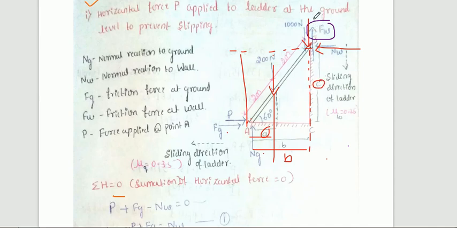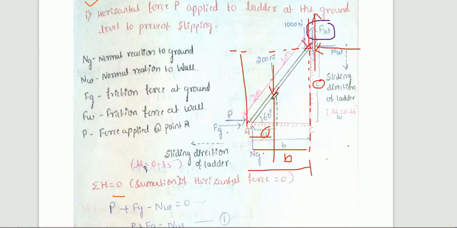And one more force is there, that is Fw. Fw force is acting here, the point is here, and the perpendicular distance is again the same, it is B. Now the thing is same, we need to find out A, B, C by considering the triangle. 90 degree is there, here theta is there, you can easily find out.